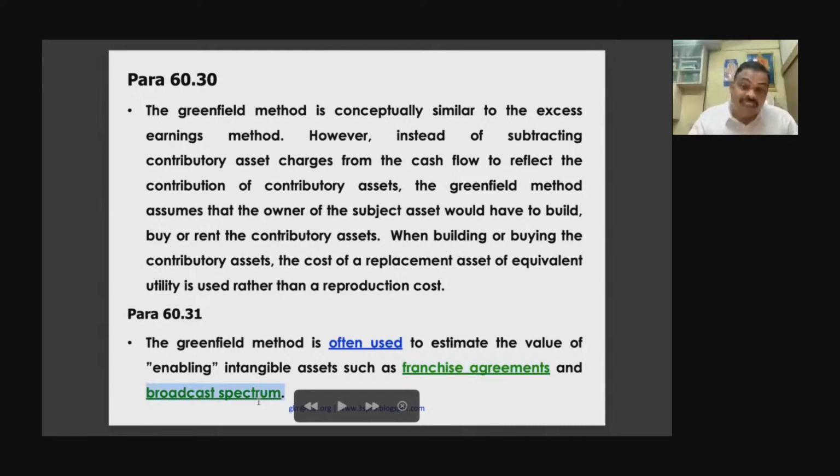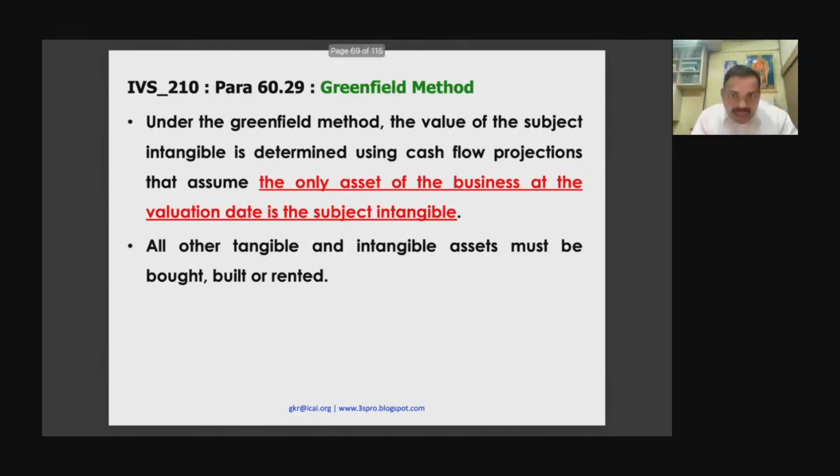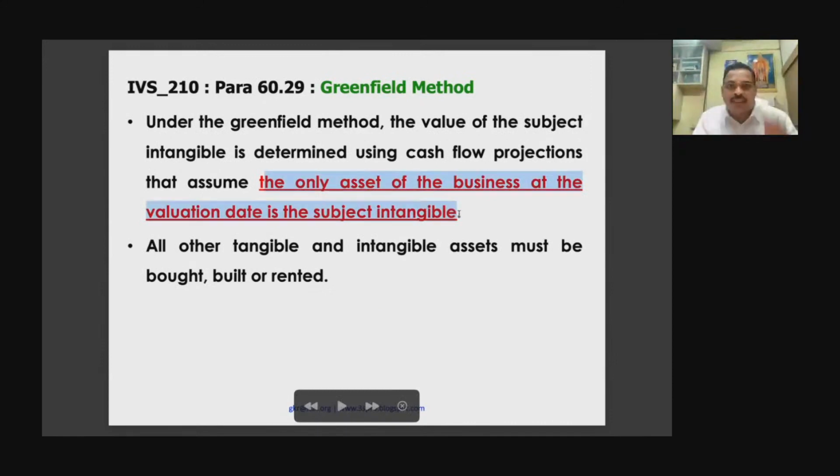Broadband spectrum, 5G, 4G, and all. Now, why this is very important? Because the entire business is built on that. Aircell, they got the spectrum license for 20 years or 30 years. They got the spectrum license. Now they have paid some 150 crores, 200 crores. They have paid. So that is a broadband. Now, only after getting that only you can start business, because formation of company, people, recruitment, having all nothing. Minus this, there is no business. That is what is called the only asset based on which the business rests.